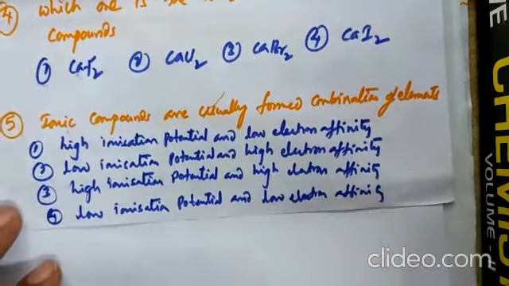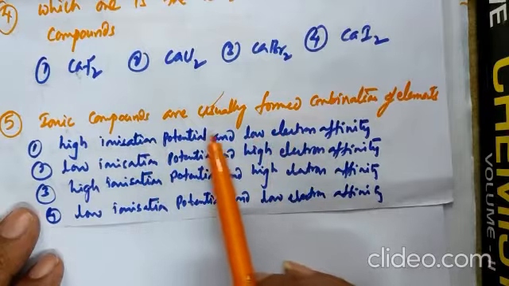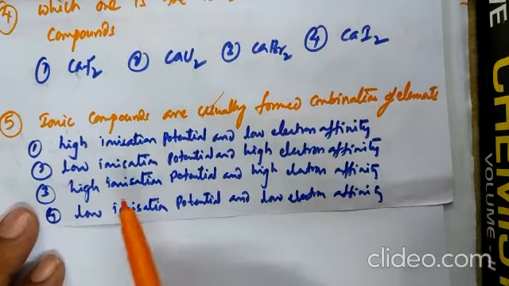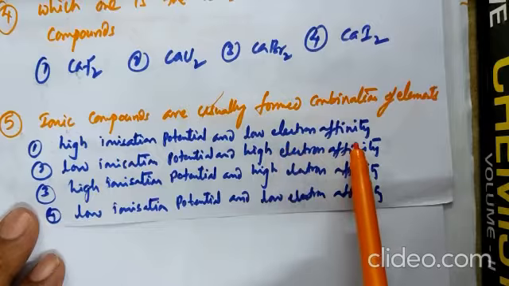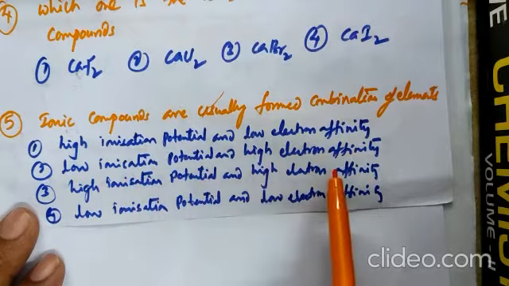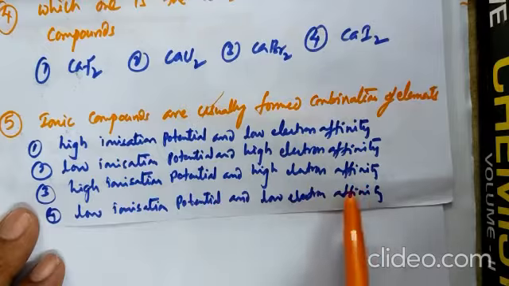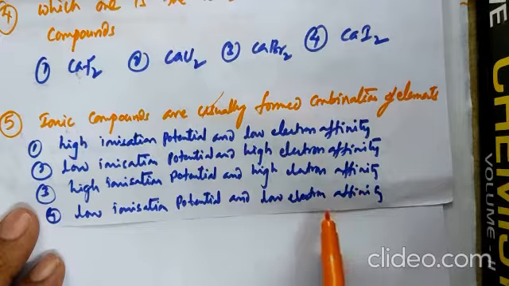And see this properly. Ionic compounds are usually formed by the combination of. Generally, most favorable factor for the formation of ionic bond. First option, high ionization potential, low electron affinity. Second one, low ionization potential, high electron affinity. Third one, high ionization potential and high electron affinity.